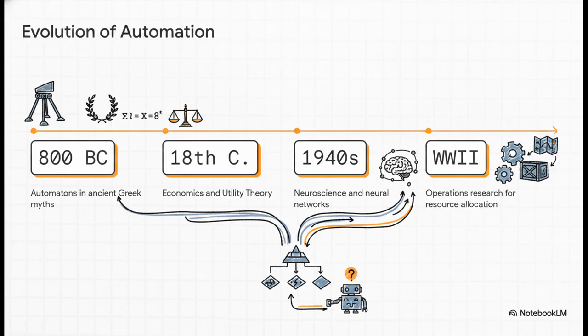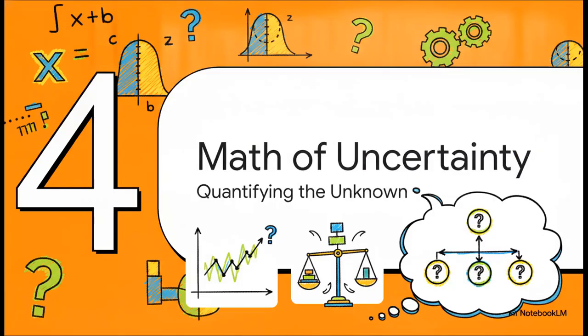Jump to World War II, and you see the birth of operations research for military resource allocation. Right around that same time, neuroscience gave us the concept of neural networks. All these completely disparate threads, mythology, economics, military strategy, and biology, they all merge together to give us the algorithms we use today. Let's move into Section 4, the math of uncertainty.